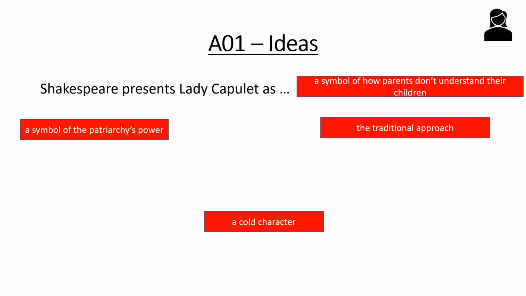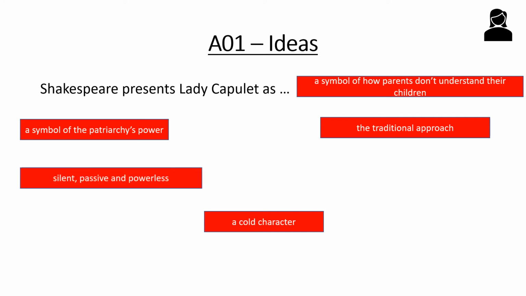We can see her as a cold character, emotionless, and as we've talked about, she could be emotionless on the outside, but actually on the inside she is quite emotional. It's up to us to decide that. We could also see her as silent, passive, and powerless. So is this a character that has been controlled by society to the point where she doesn't feel the need to, or can't, speak?